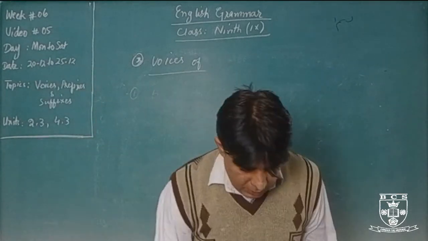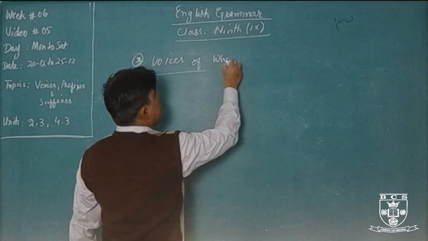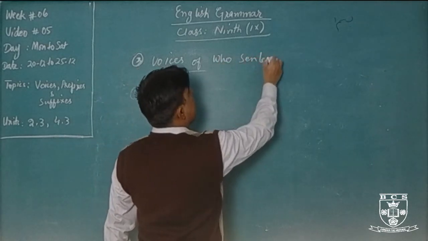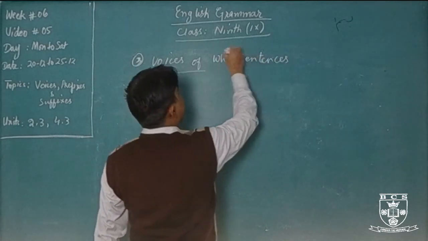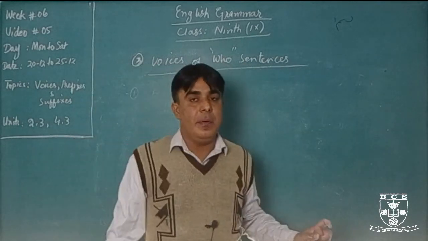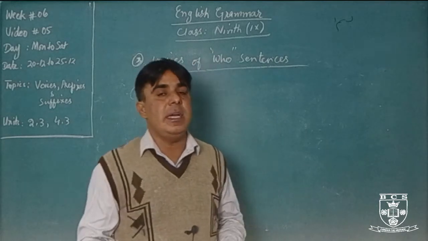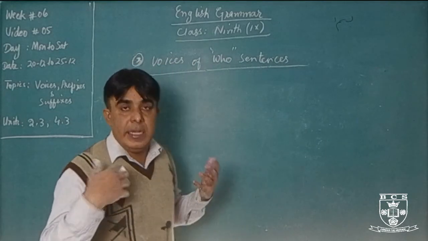So the next one is voices of who sentence. Who is also interrogative, but there is who is just one that we always change in another form.